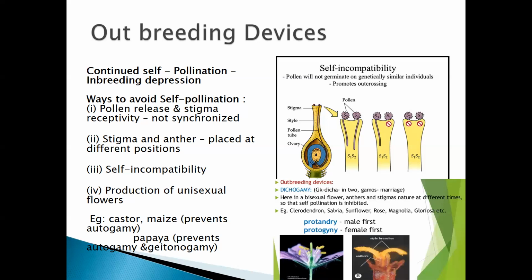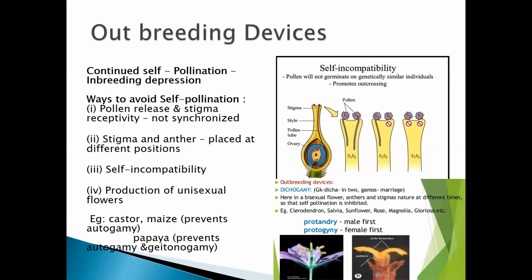Papaya prevents autogamy and geitonogamy, both of which are self-pollination processes, whereas autogamy is within the same flower. Geitonogamy is the pollination which takes place within the same plant, where both the flowers are present. So you need to remember some of the ways to avoid self-pollination: pollen release and stigma receptivity not synchronized, that is dichogamy, where one matures earlier than the other. Stigma and anther are placed in different positions where they do not self-pollinate.